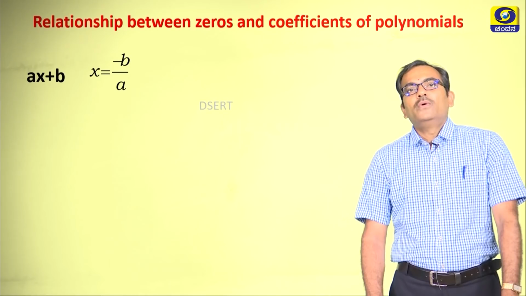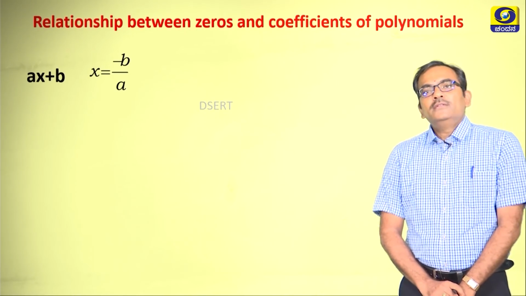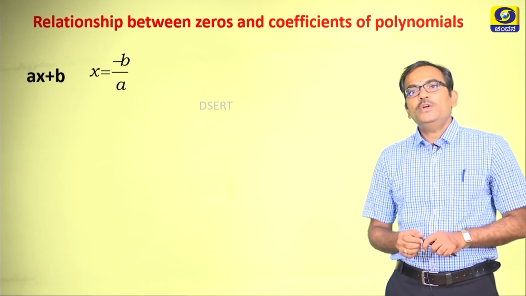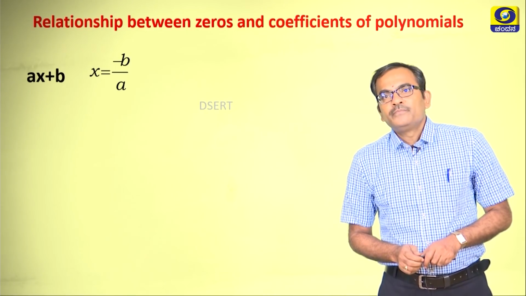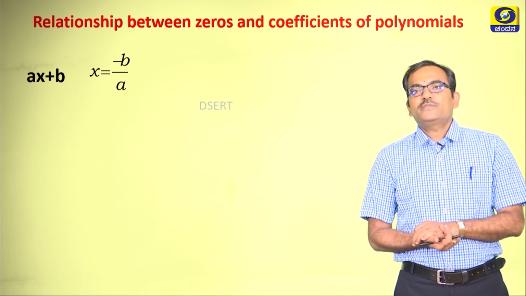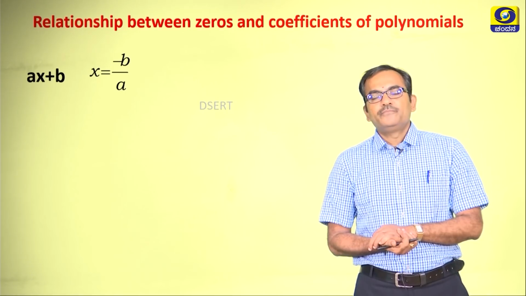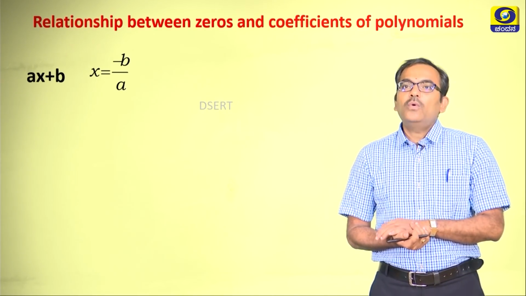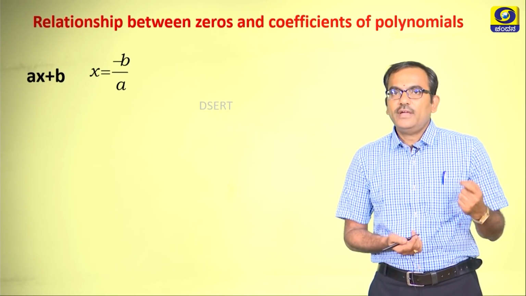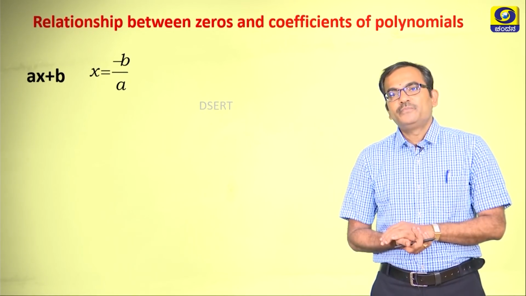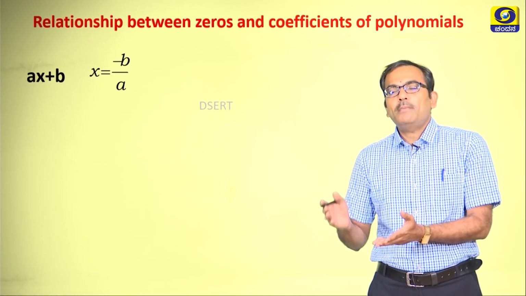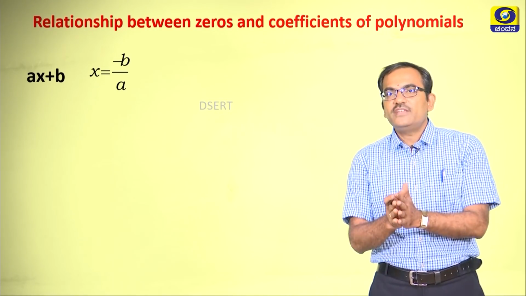Alright. Now, let us try to have the next point, which is nothing but the relationship between zeros and coefficients of the polynomials. The first one that we consider is the linear polynomial, which is of the standard form ax plus b, and you have only one zero for this, and that zero can be written as minus b by a. When you solve ax plus b is equal to 0, you ultimately end up with x is equal to minus b by a, which is the only 0.